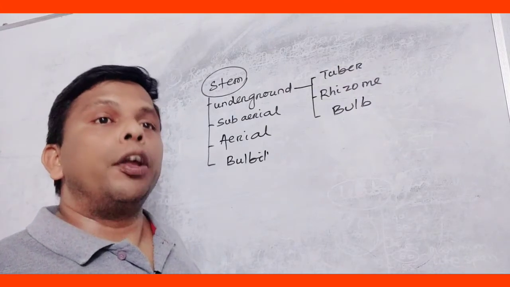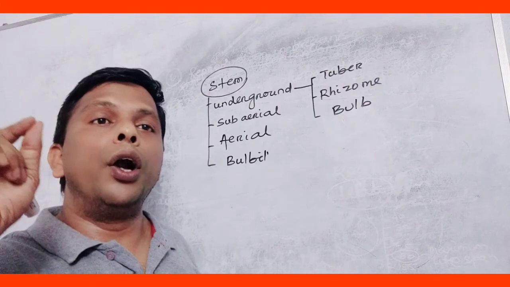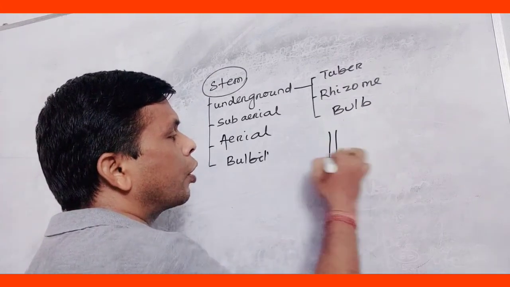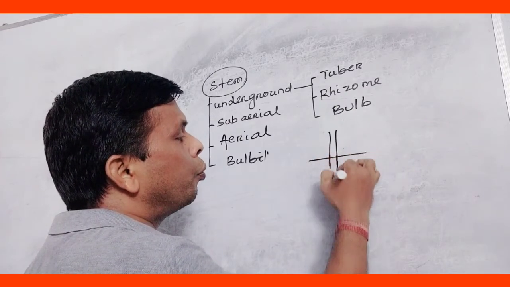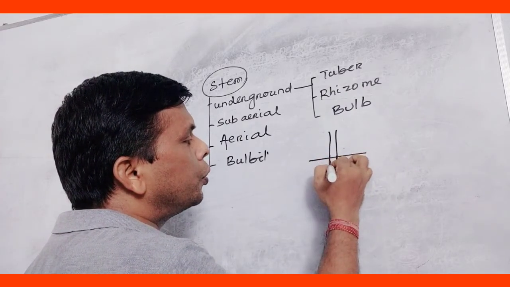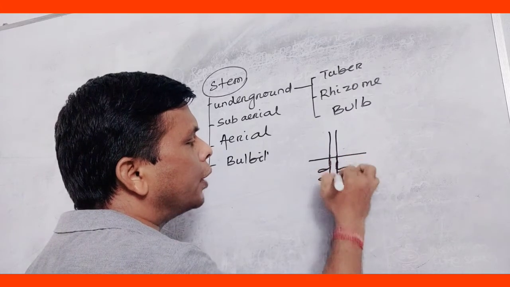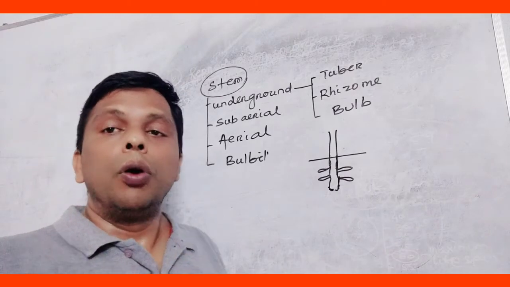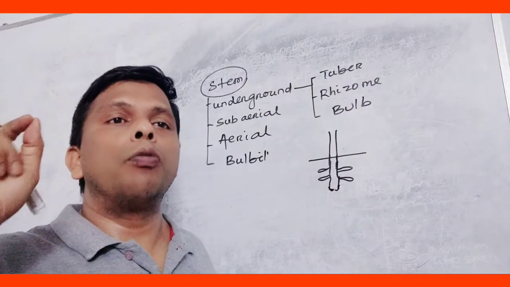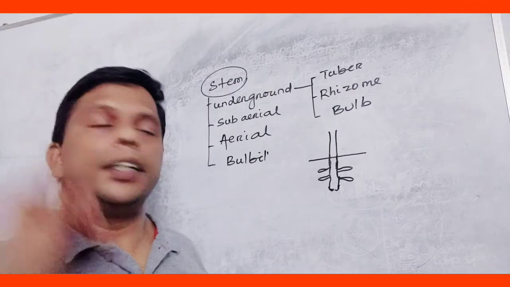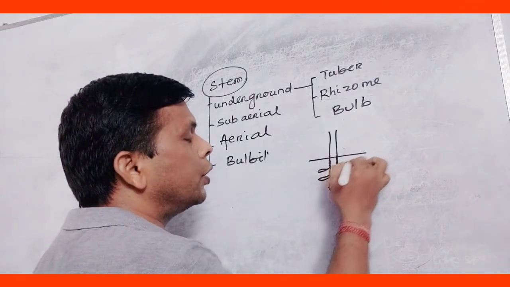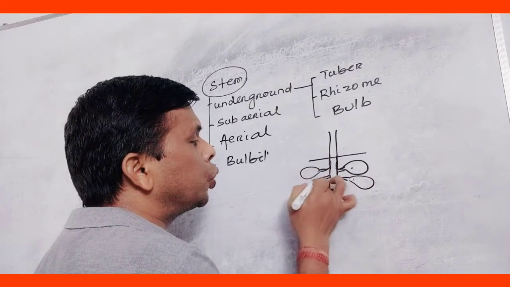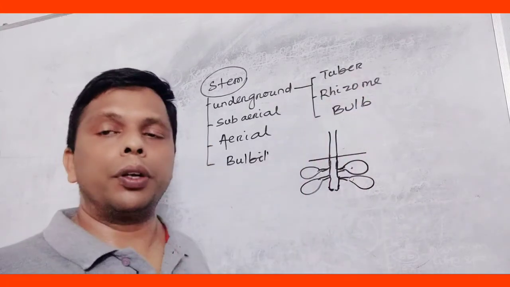What do you mean by tuber? The tuber is an underground stem. Suppose this is the stem, this is the ground. Below the ground, the stem produces branches. These are the branches of stem, not root. When deposition of food takes place in this branch, it swells up and up. These swellings are tuber.